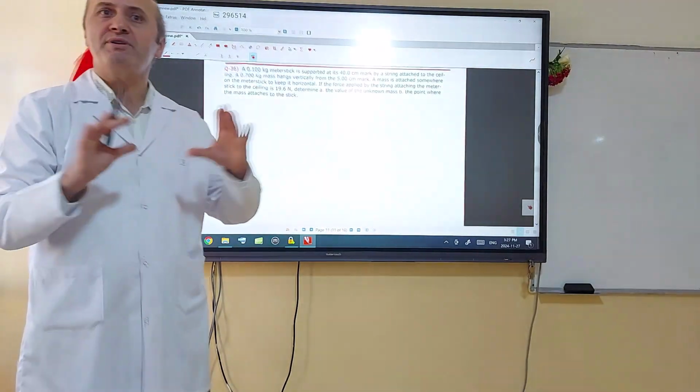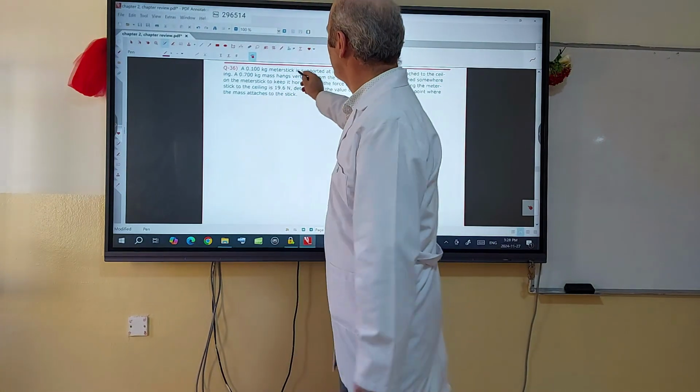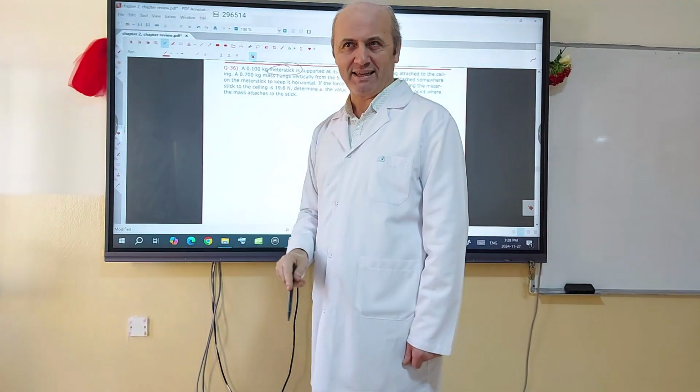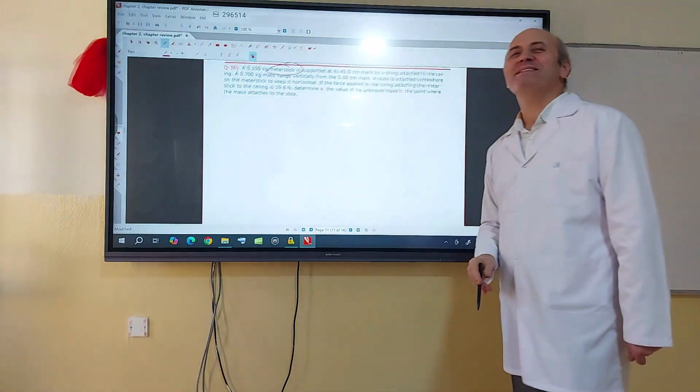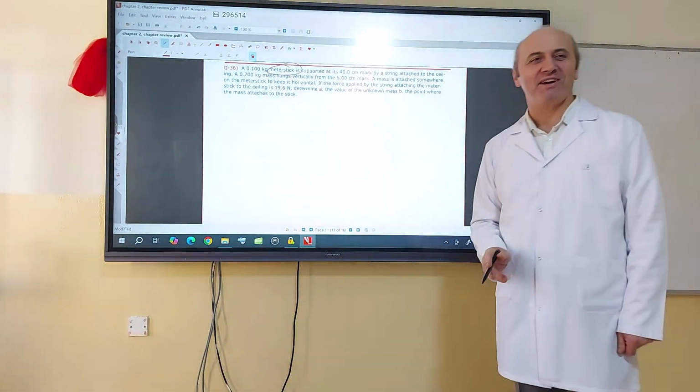First, we are going to draw a 1 meter long stick. Meter stick means a 1 meter long stick, which is 100 centimeters.